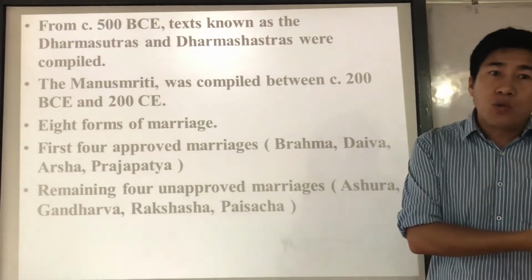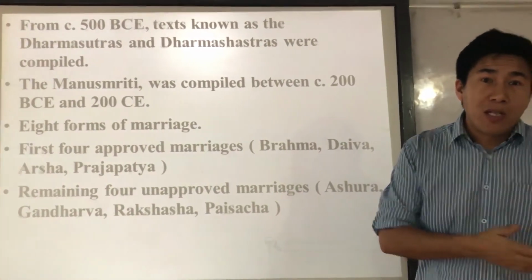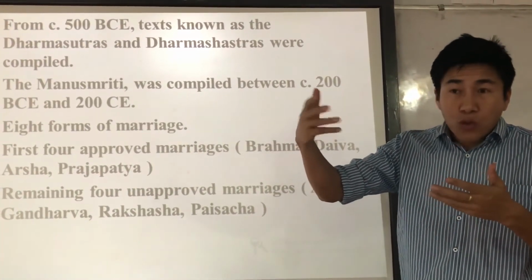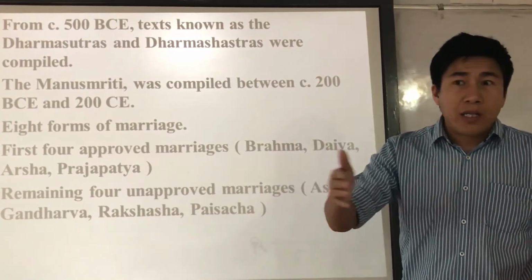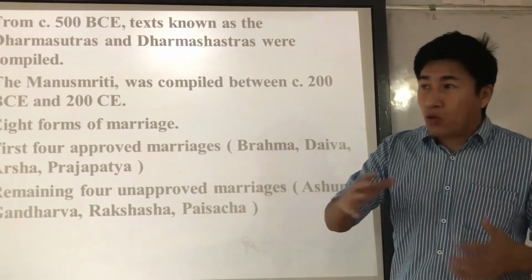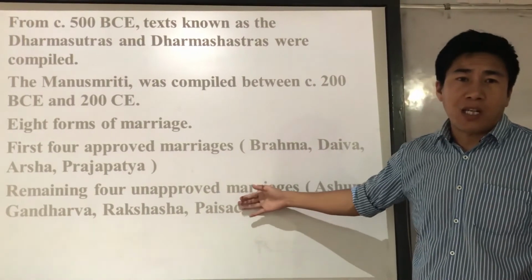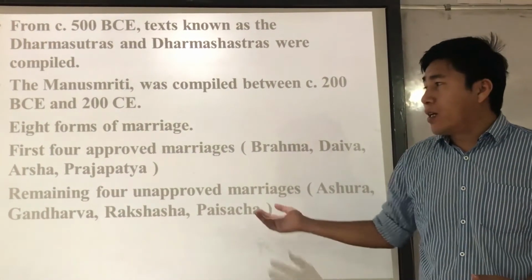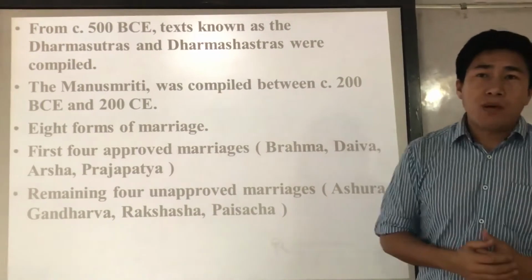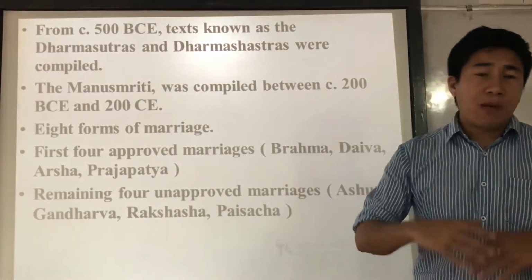There were people who lived in the forest, right? Forest dwellers, those who do not belong to the mainstream, the nomads, hunters and gatherers, maybe followed that kind of marriage. So that's why it is considered unapproved marriage. So that is all about the different kinds of marriage and these marriage rules.